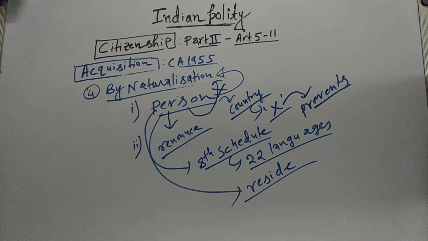So this is Indian citizenship acquisition by naturalization.